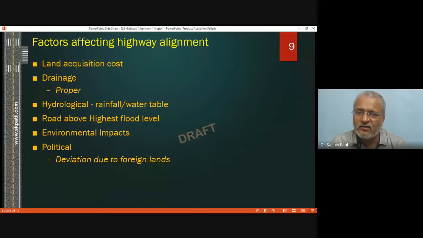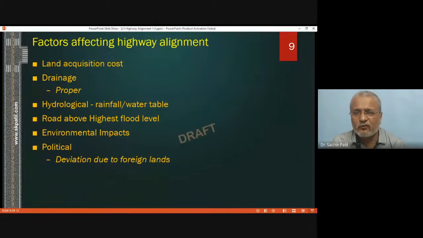We will be thinking about rainfall amount, highest flood level, and the existing water table within those areas, and we will select the alignment in which the fewest points will bother our design calculation. Then another parameter is that the selected highway alignment should always be above the highest flood level, such that in the rainy season this alignment will not get inundated. It will not go below water level.